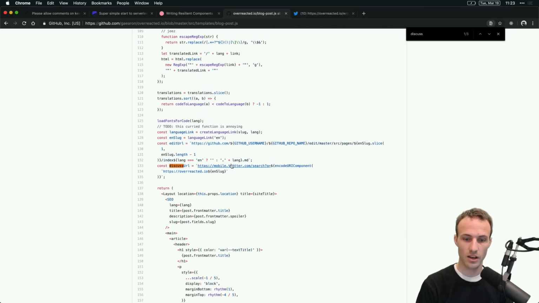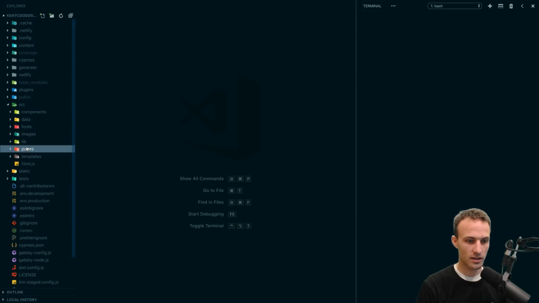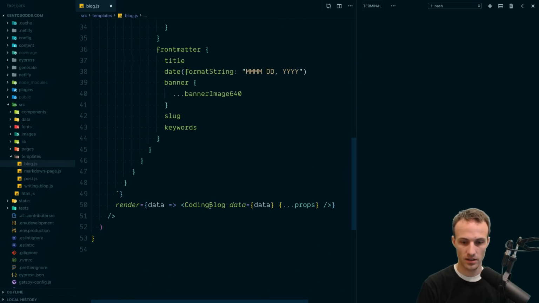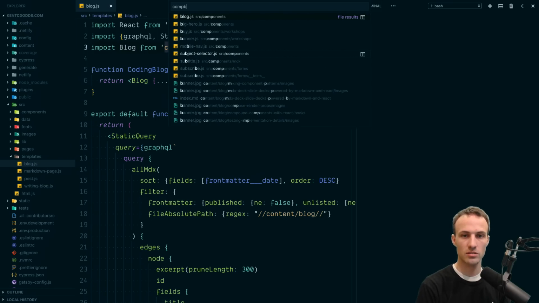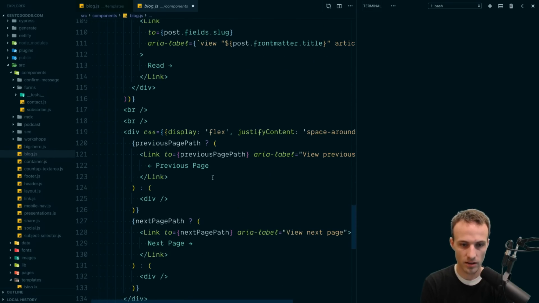We'll do something similar. So let's go to my template. If I go to source and templates, blog, then we've got our coding blog. Yeah, here we go. So that's coming from the components blog, components blog.js. You forget where everything goes.